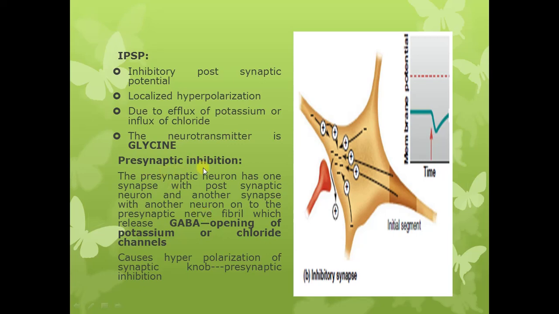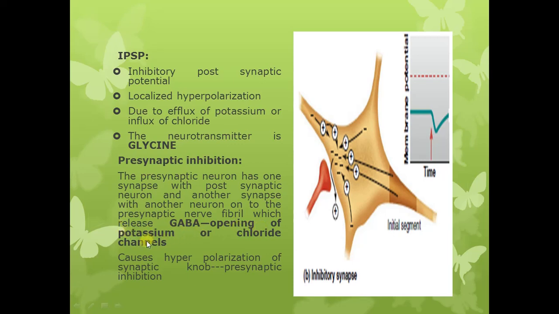So, in case of presynaptic inhibition, again I am repeating that a presynaptic neuron makes a synapse with the presynaptic nerve fibril of another neuron. This synapse releases GABA, a neurotransmitter. GABA stands for gamma aminobutyric acid. Release of GABA causes the opening of either the potassium channels or the chloride channels.